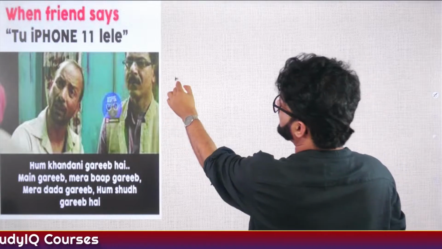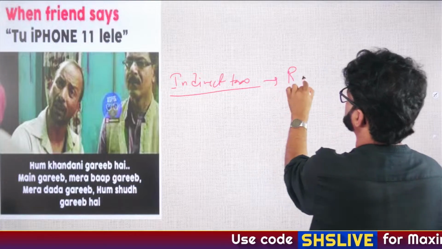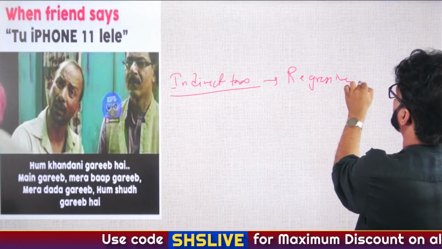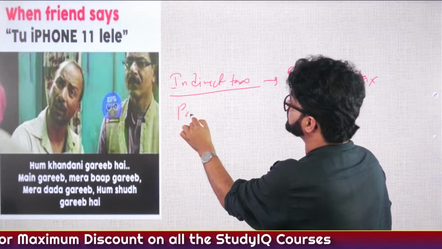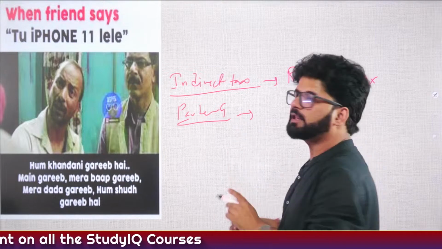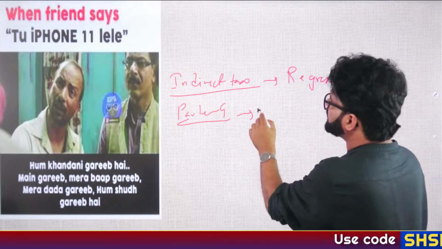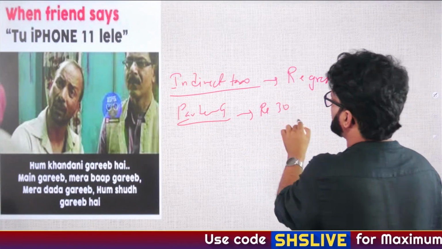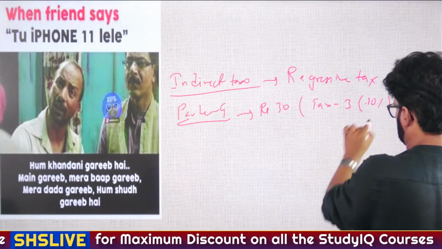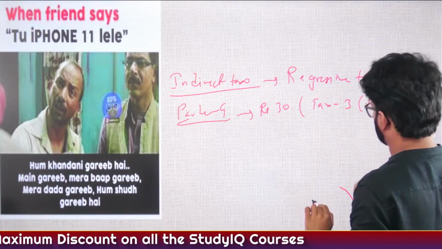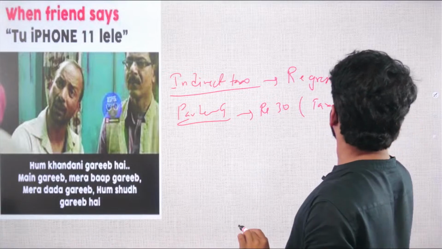Like we talk about indirect tax. Indirect tax is a regressive tax. Here, history and economy are merging. Why? Let's say you are eating Parle-G. In the UPSC journey, many aspirants sometimes have to eat Parle-G a lot. So let's say you have a big packet, a 30 rupees packet, and you're paying tax of 3 rupees on that. So 10% you have paid as tax. We are just taking an example. It's not like that is the actual amount which we are paying on Parle-G. So Parle-G rupees 30, you are paying tax rupees 3, 10%.